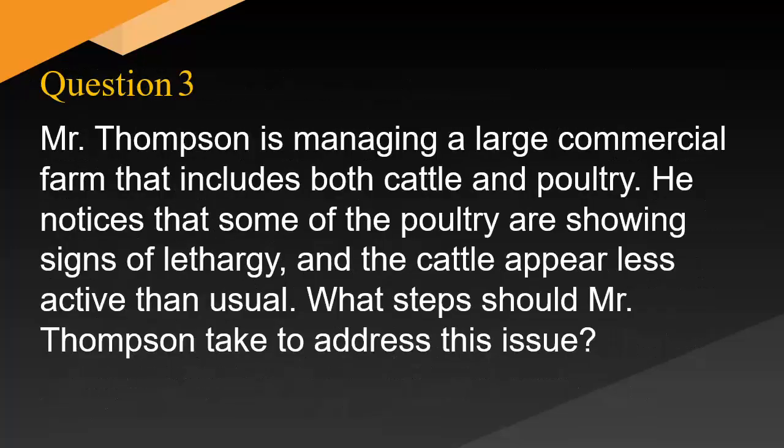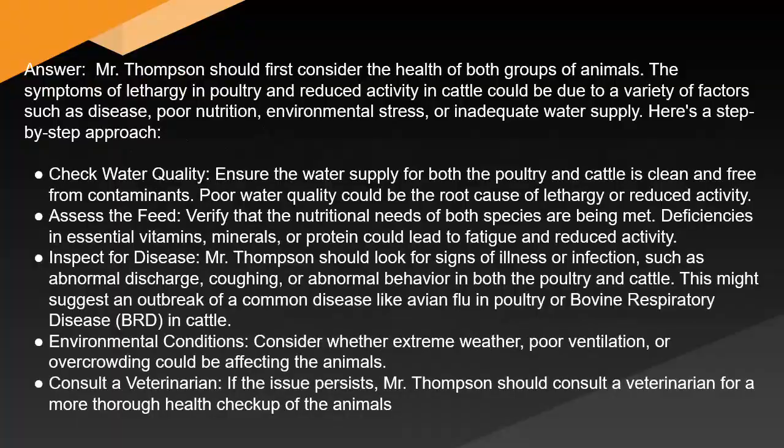Mr. Thompson is managing a large commercial farm that includes both cattle and poultry. He notices that some of the poultry are showing signs of lethargy and the cattle appear less active than usual. What steps should Mr. Thompson take to address this issue? Answer: Mr. Thompson should first consider the health of both groups of animals. The symptoms of lethargy in poultry and reduced activity in cattle could be due to a variety of factors such as disease, poor nutrition, environmental stress, or inadequate water supply.